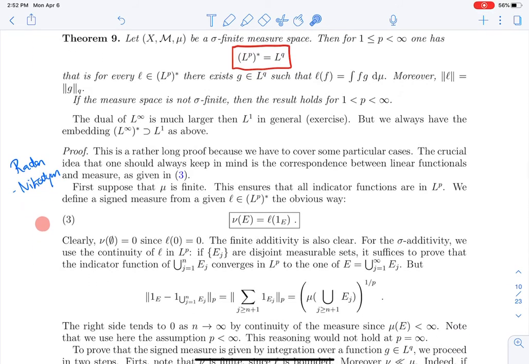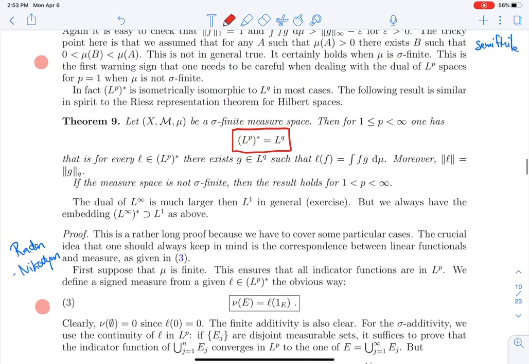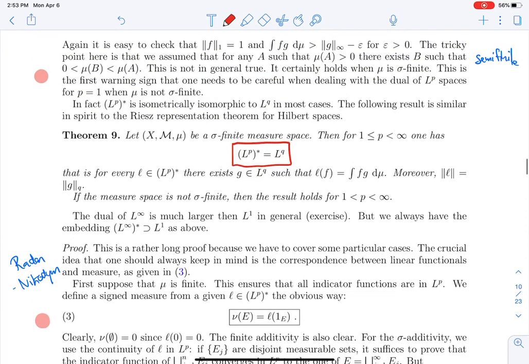Well, you use the Radon-Nikodym theorem. I should also say that we already saw this case for L2, that L2 star is L2. It was the Riesz representation theorem that we proved using very specific tools of Hilbert spaces. Actually, this is true for any Hilbert space.